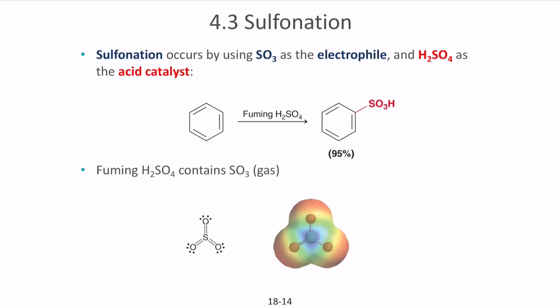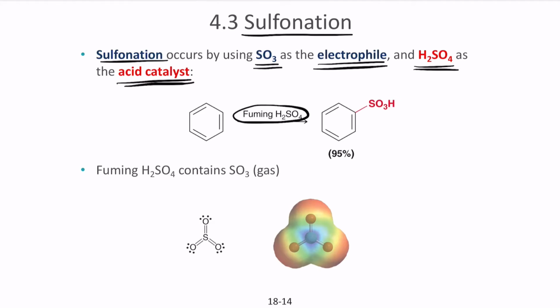Next, let's continue our topic with sulfonation. Sulfonation is the process where SO3, sulfur trioxide, acts as the electrophile and H2SO4 acts as the acid catalyst. Whenever you see this, you will see it as fuming H2SO4. Fuming H2SO4 is basically H2SO4 plus SO3. So whenever you see fuming H2SO4, remember that it means H2SO4 plus SO3.